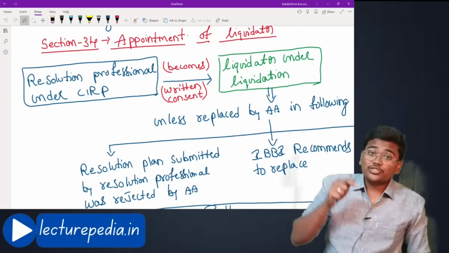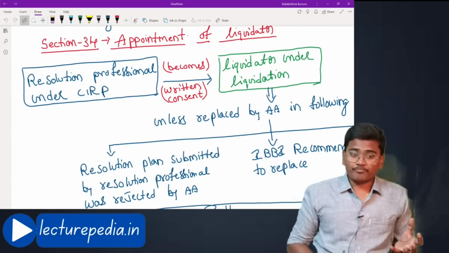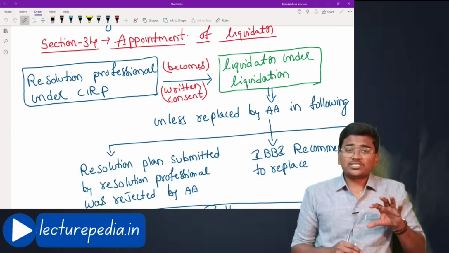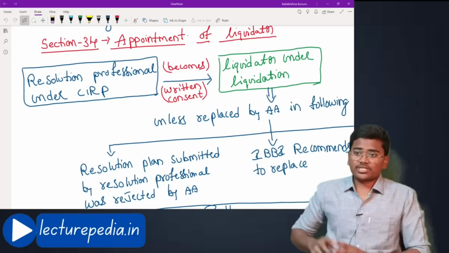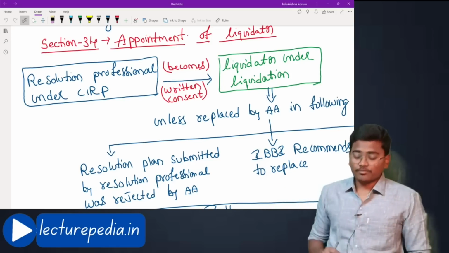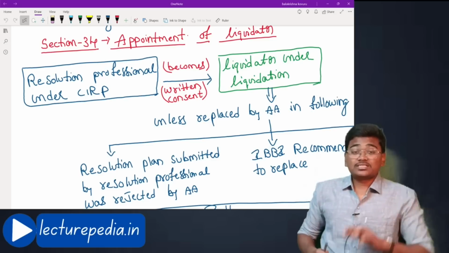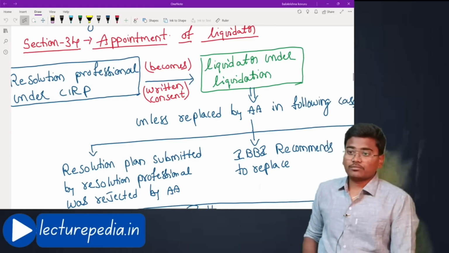But if adjudicating authority wants to replace this resolution professional, okay, adjudicating authority feels that this resolution professional does not have experience to conduct the liquidation, or there are some other situations that we will be dealing with. If the adjudicating authority feels so, then it can appoint some other person other than this resolution professional as a liquidator.